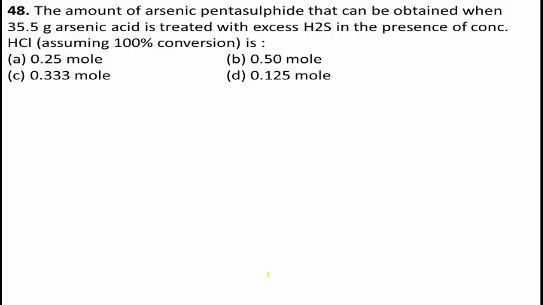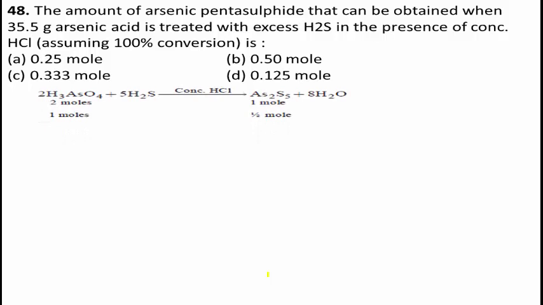First I take the useful reaction here. See the reaction. Here 2 moles of H3AsO4 is treated with 5H2S. In presence of concentrated HCl, it forms 1 mole of As2S5 plus 8 moles of water.